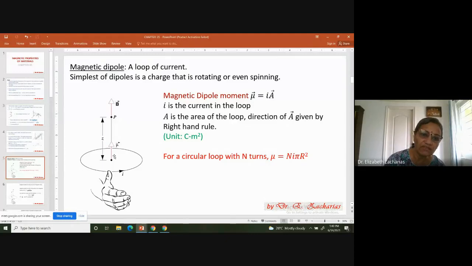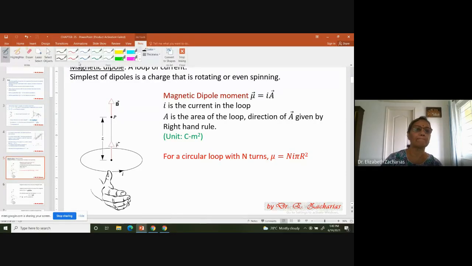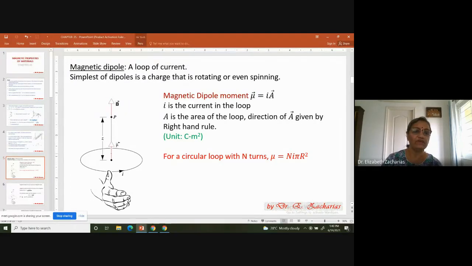So you can see here that mu and the A vector are parallel to each other. Of course, here he is not showing the A vector. Let me draw that. Okay, if I were to show it, my A vector will be this. So mu and the A vector will be parallel to each other.